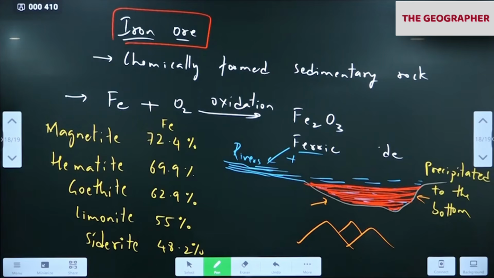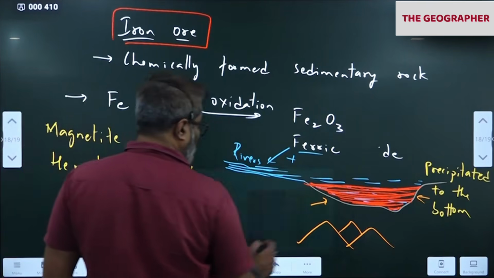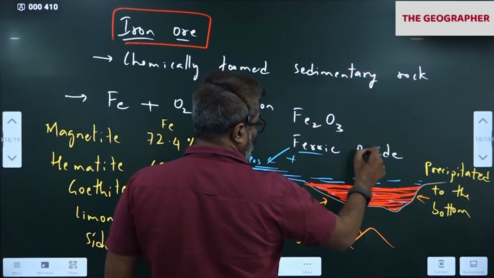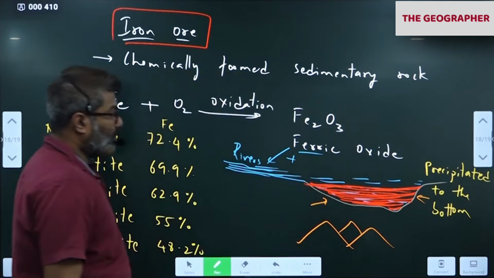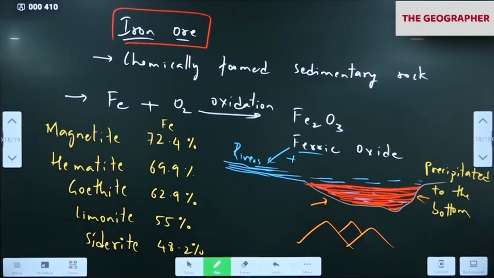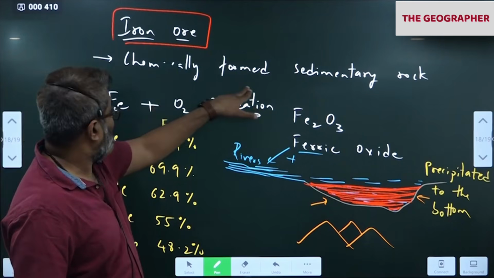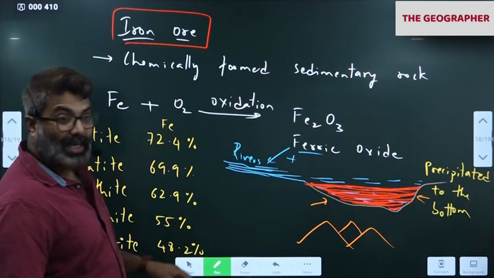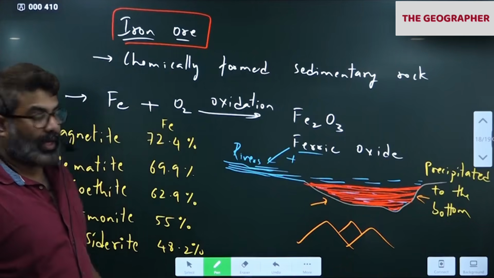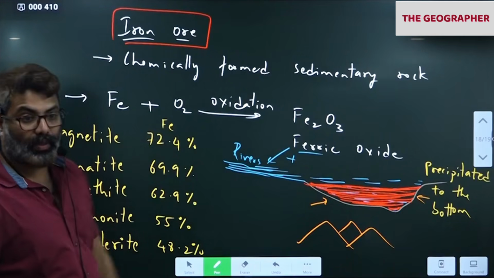We'll see iron ore deposits also quickly. The topic will be over today itself. So now see, that is the reason I have said iron ore is chemically formed, due to chemical action. Okay, it is formed from a chemical reaction.